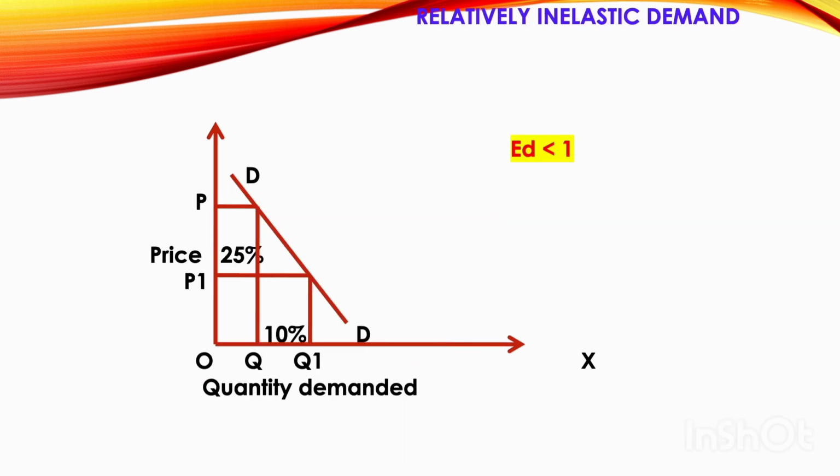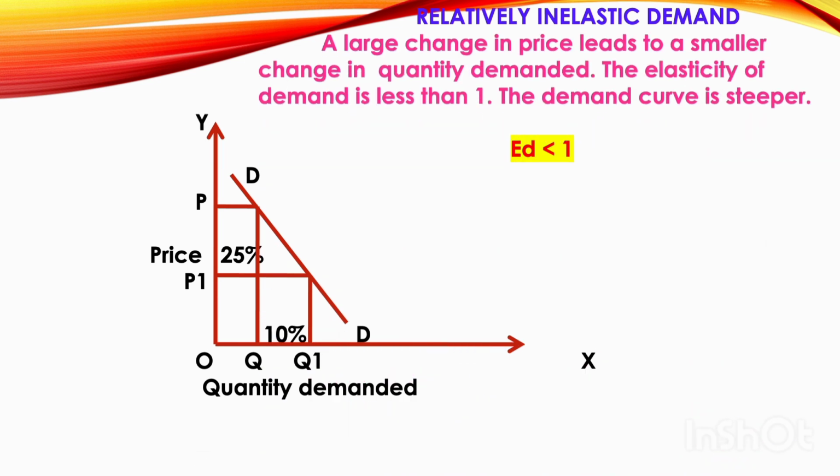Now, relatively inelastic demand. Here, a large change in price leads to a smaller change in quantity demanded. That is, when you have a big change in price, there is a small change in the quantity demanded. And as you have a small change in quantity demanded, you say that elasticity of demand is less than 1. Here DD is the demand curve, which is steeper. Now we'll see with the help of the graph.